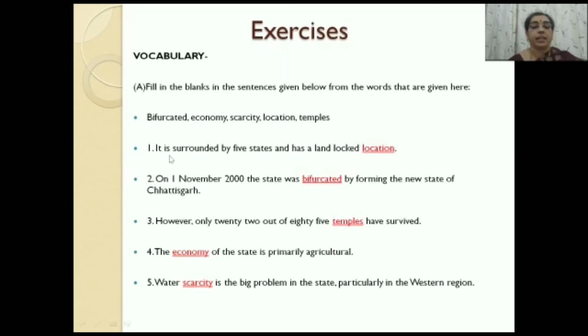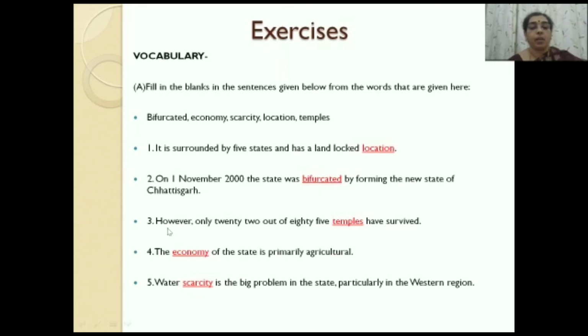So the first sentence: it is surrounded by 5 states and it has a landlocked dash. By landlocked, we mean covered by land from all sides. So the answer here is location. On 1st November 2000, the state was dashed by forming a new state of Chhattisgarh. Here the answer will be bifurcated, which means division.